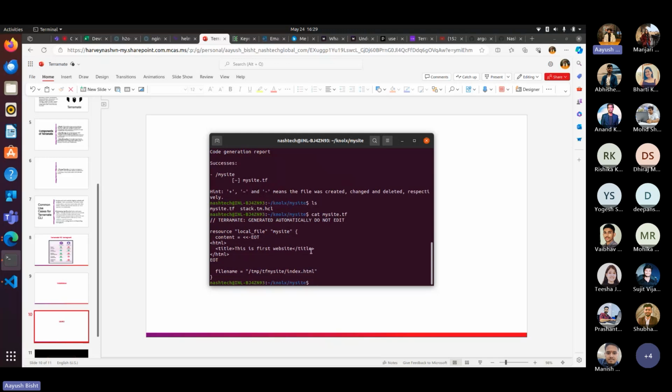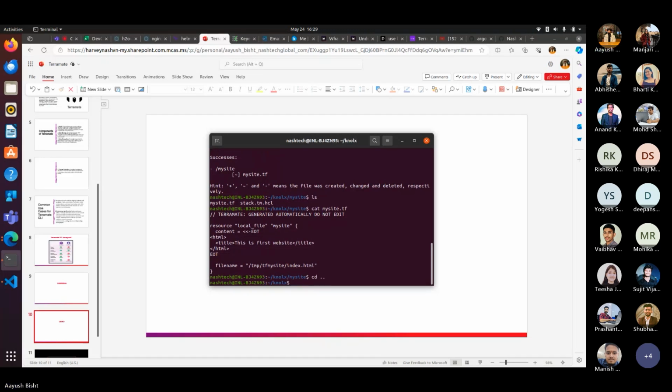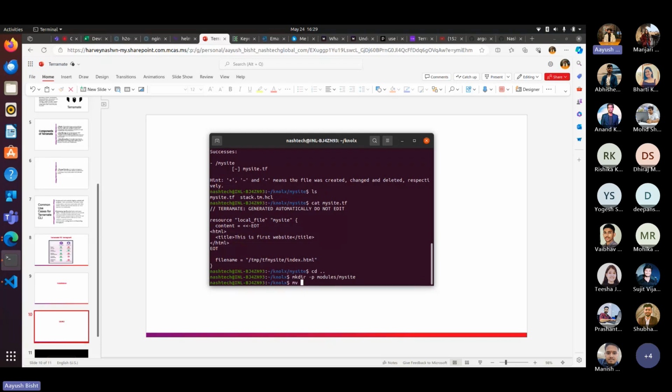If we want, we can use it in different environments. For different environments now, let's do a modularization of the code. For that, we can create a module folder. Modules my site, and then we can move all the files from my site folder to the module one.